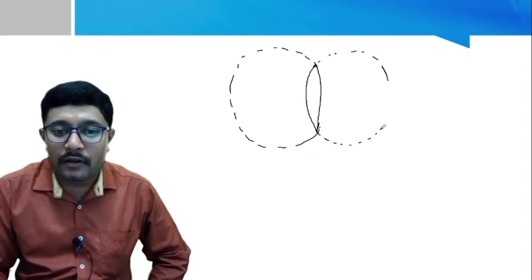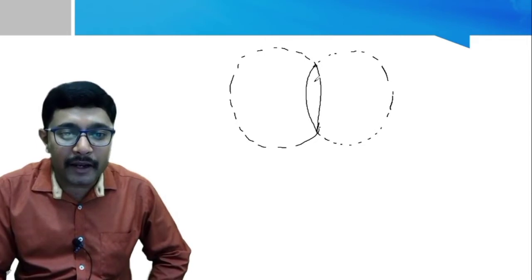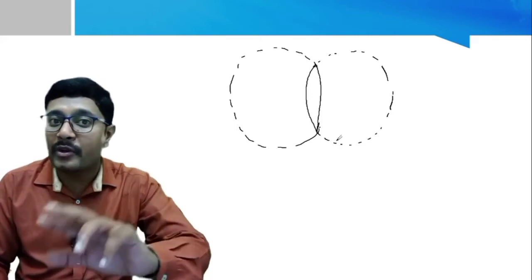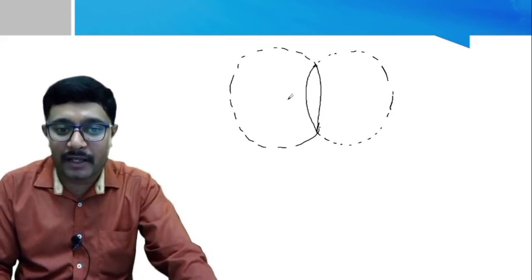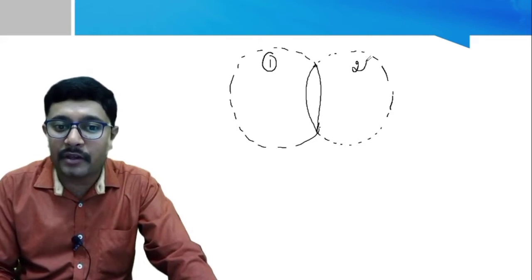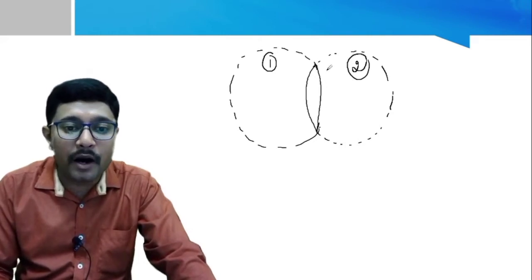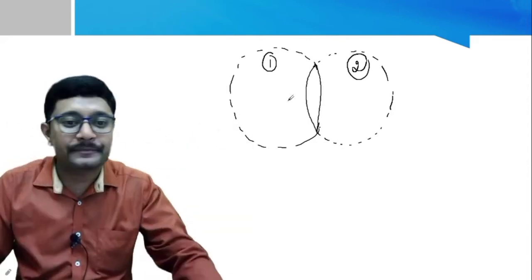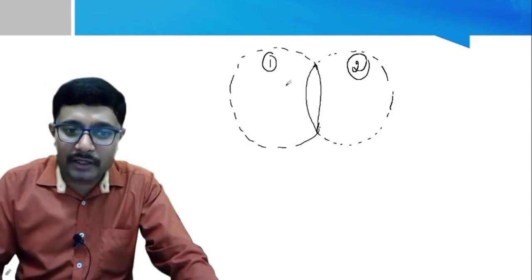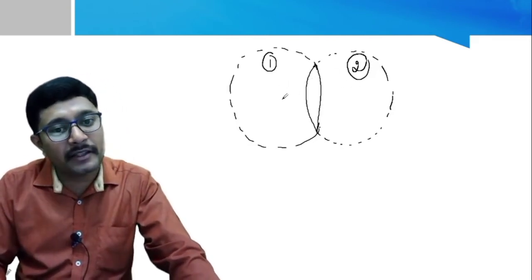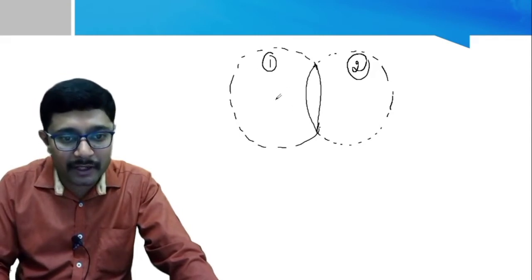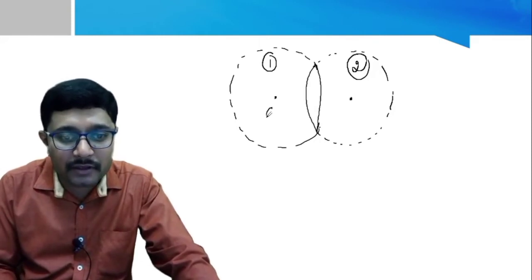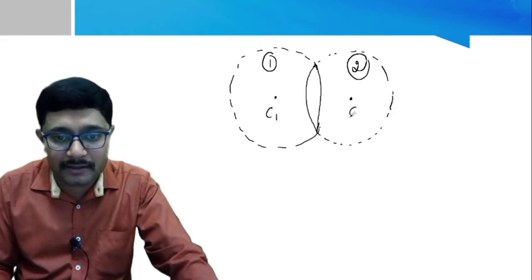So for this reason, we can say that a convex lens or a concave lens is part of a sphere. But how many spheres? Two spheres, as you can see here. This is sphere 1, this is sphere 2. So this forms the part of the spheres. By taking the two sphere parts, we have a lens. Now we know that these two spheres have a center, right? For this sphere it has center here, and for this sphere it has center here. So we can mention this as center of curvature 1 and center of curvature 2.